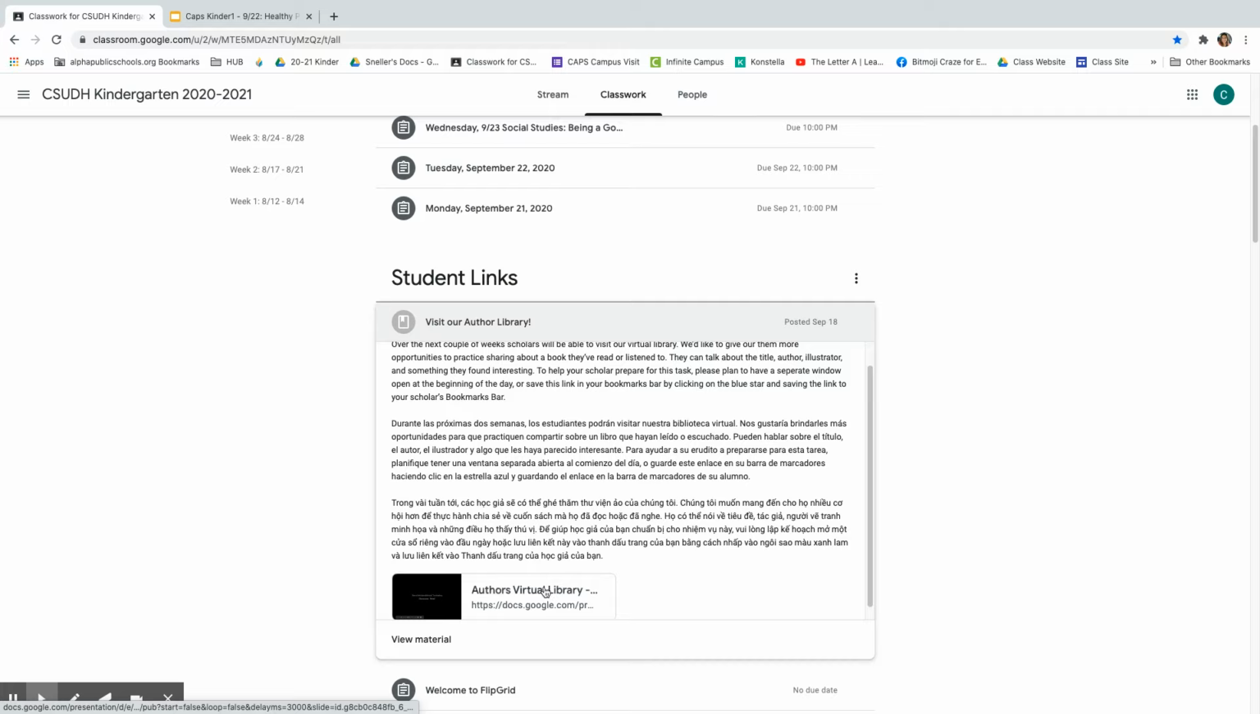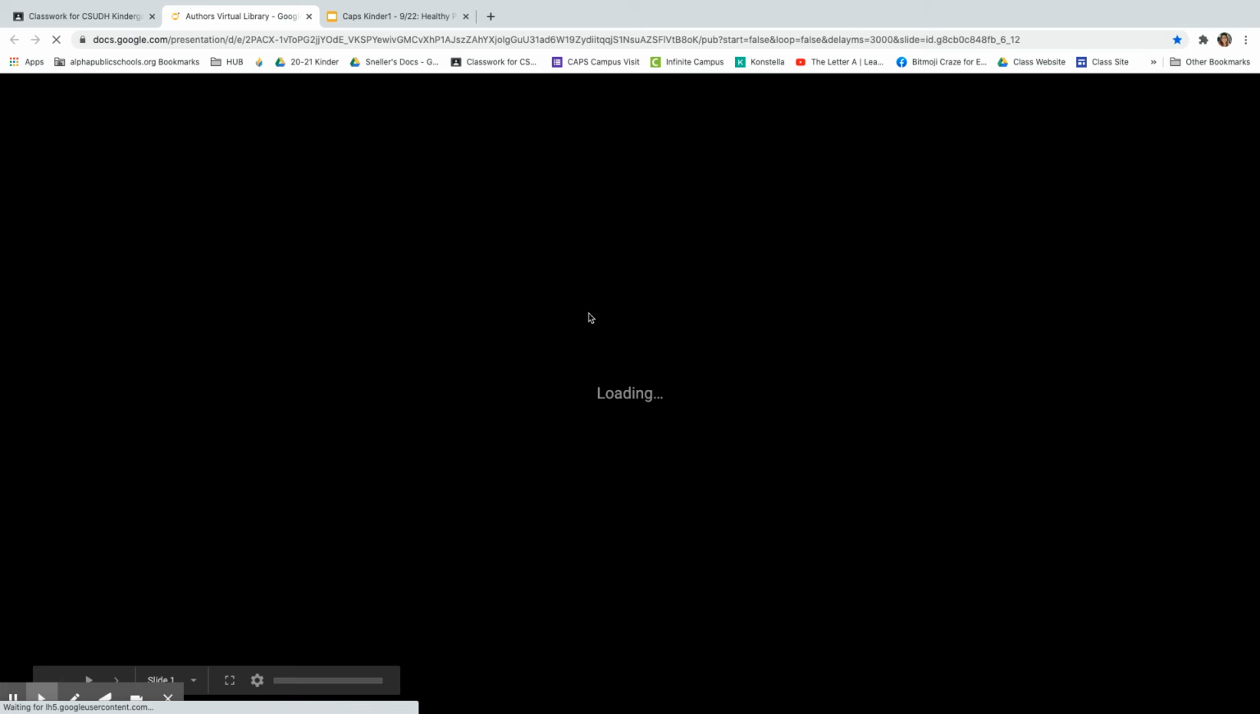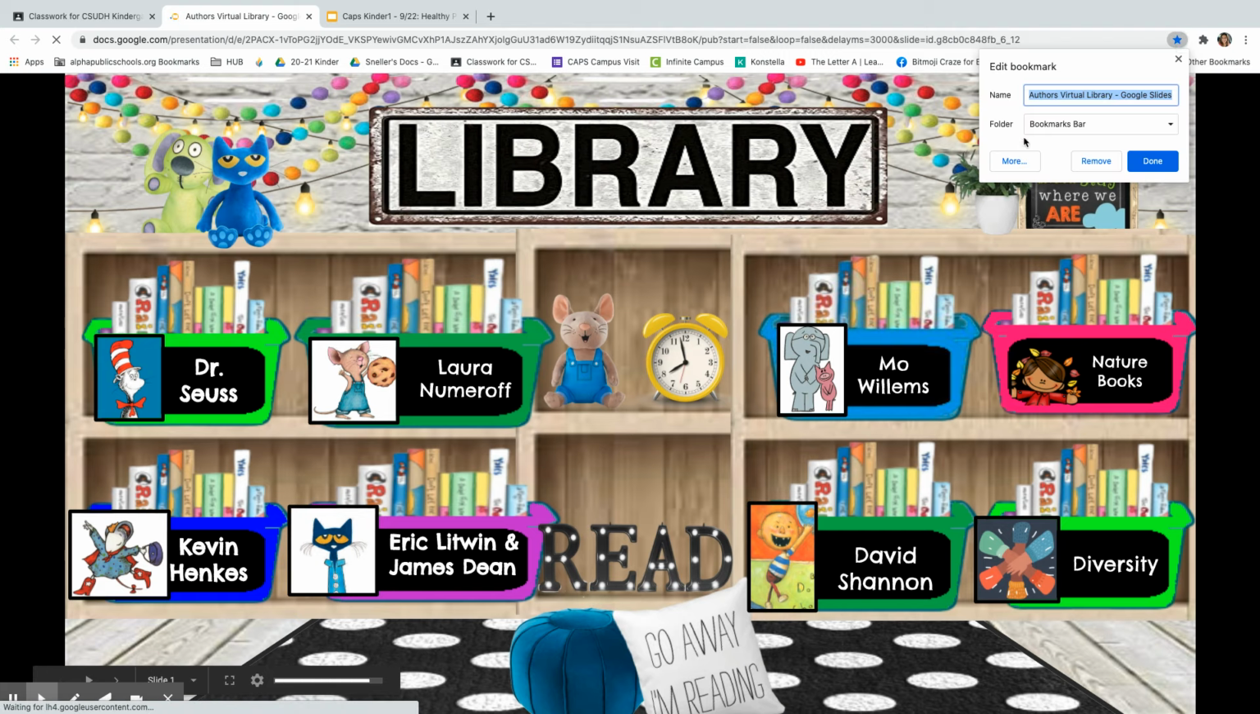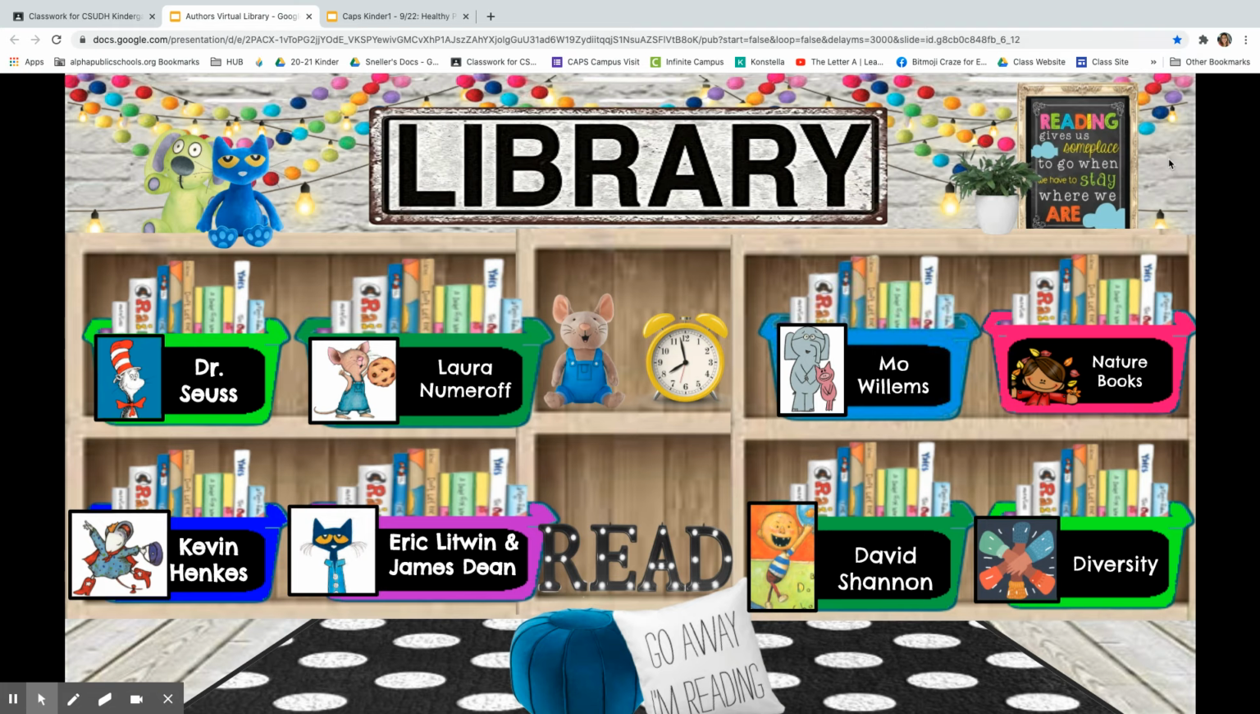But if you are able to add the virtual library here to your bookmarks tab, that might be something that your scholar can quickly follow along with and do on their own. The way you would do it is you'd click here on this blue star, make sure it says folder bookmarks bar, save it as author's virtual library, or if you're able, go ahead and put some other letters or words that your scholar might be able to notice, and then just click done. That way, when we're accessing our library, your scholar can just find the link right up here in this tab bar, in this bookmarks bar, and find it on their own.